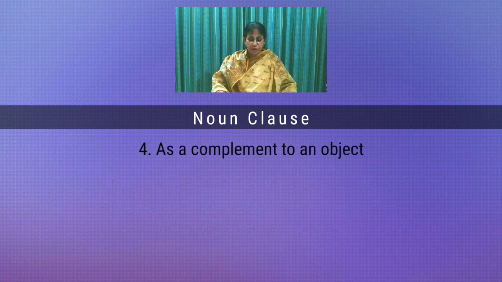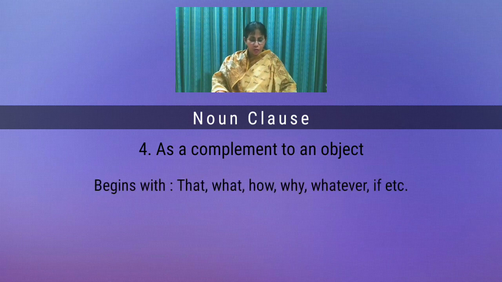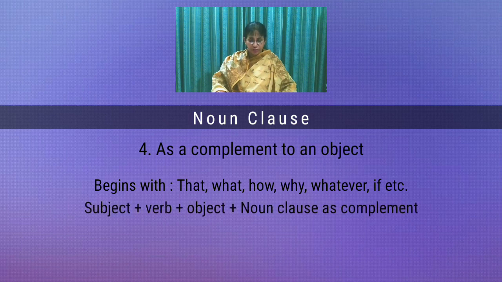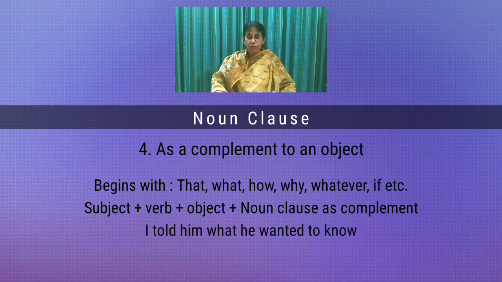Number 4. Complement to an object. When a noun clause works as a complement to an object, then it begins with words like that, what, how, why, whatever, if, etc. Structure: subject plus verb plus object plus noun clause as complement. I told him what he wanted to know. Subject I, told verb, object him, what he wanted to know, noun clause as complement of the object.